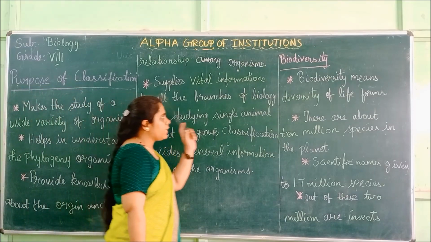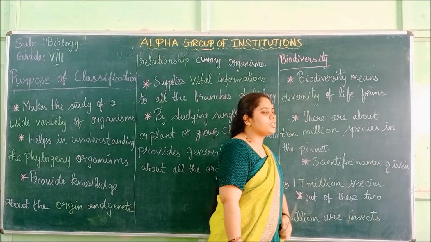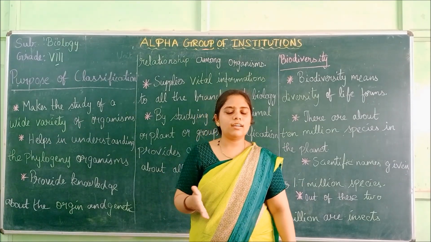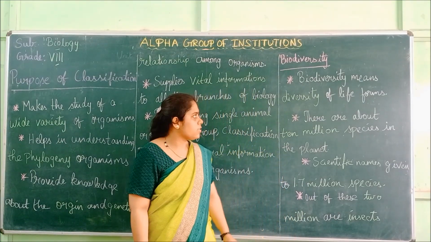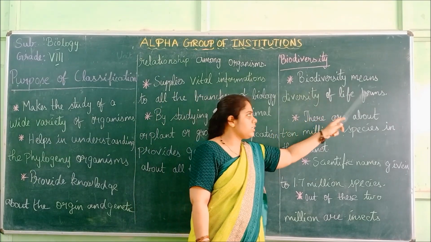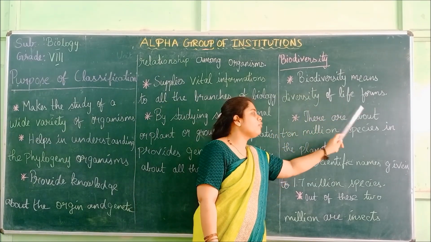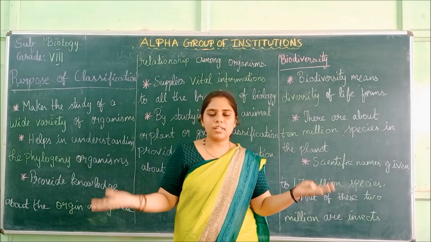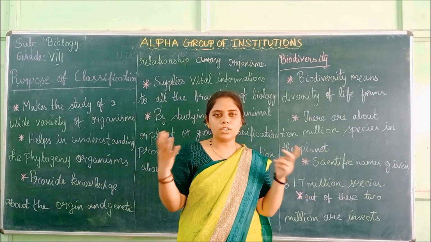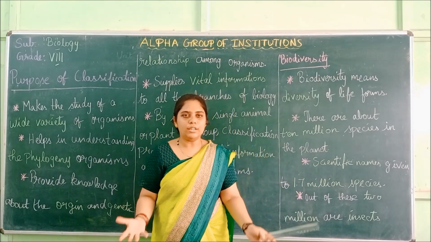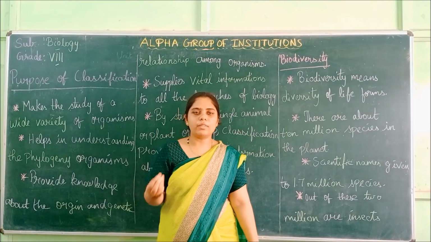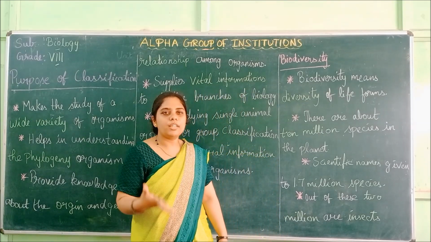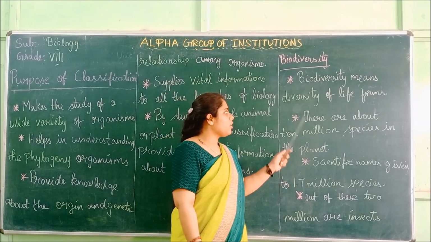The next topic is biodiversity. This is not a new term to you. You would have already learned it in your lower classes itself. Biodiversity means diversity of life forms. If you take the earth, you can imagine how many different organisms there are, how many different insects, animals and plants.